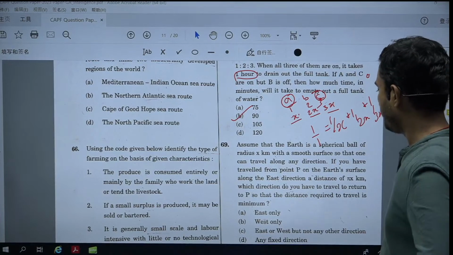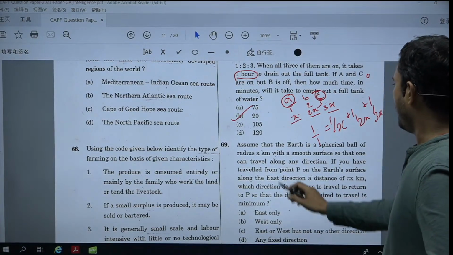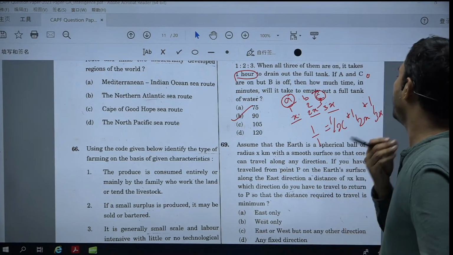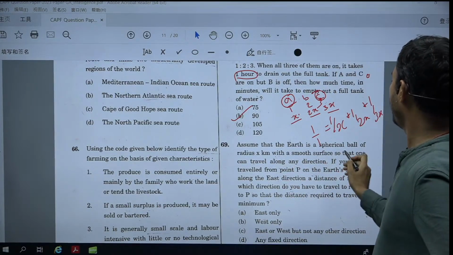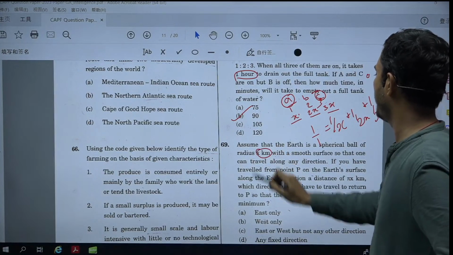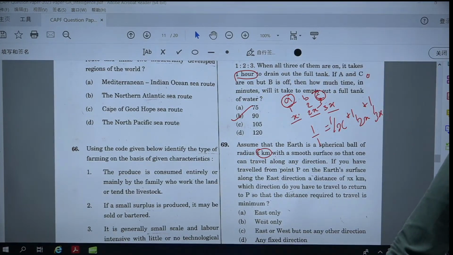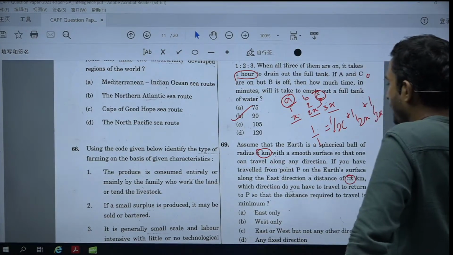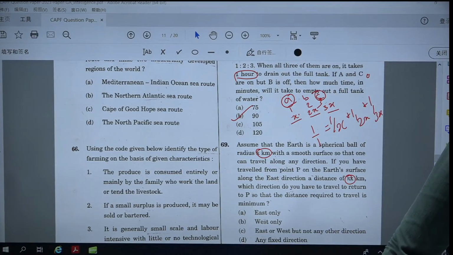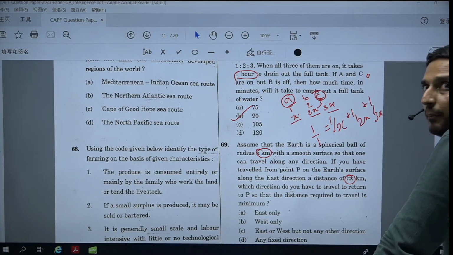So let's move on to question number 69. The question says Earth is a spherical ball. Assume that Earth is a spherical ball with radius x kilometers with a smooth surface so that one can travel along in any direction. If you have to travel from point P on the earth surface along a direction a distance of x kilometers, in which direction do you have to travel to return to P so that the distance required to travel is minimum?